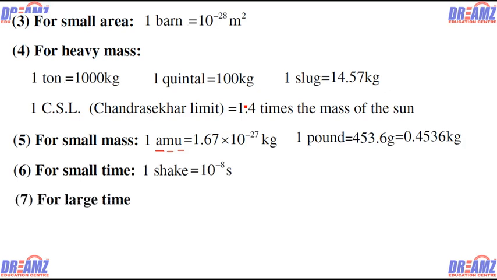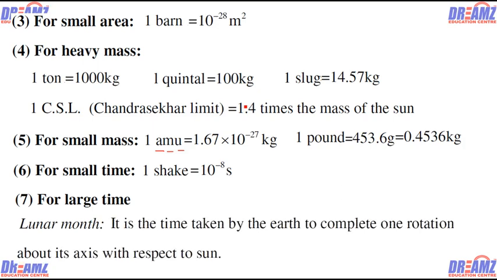Now for small time we have 1 shake, and that is only 10 to the power minus 8 second. For long time we have the lunar month, the time taken by the moon to complete one revolution around the earth, and one lunar month is 27.3 days. In general our month is 30 or 31 days, but one lunar month is 27.3 days because in 27.3 days the moon moves once around the earth.